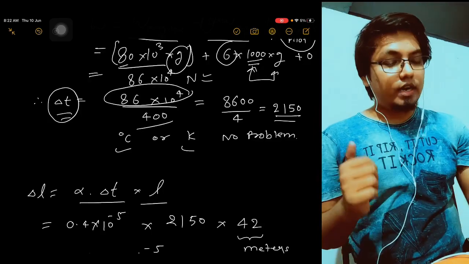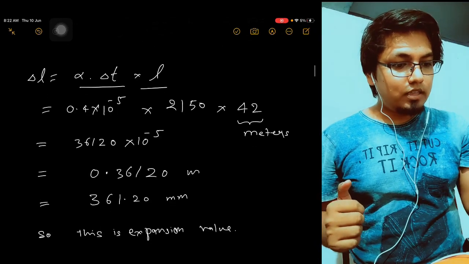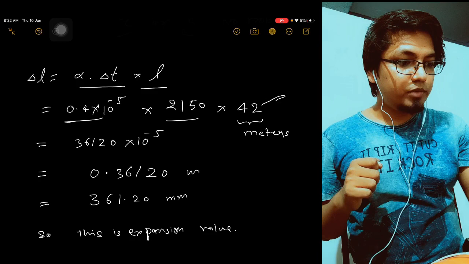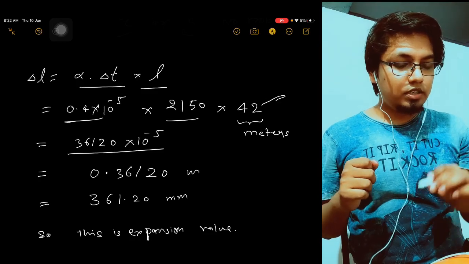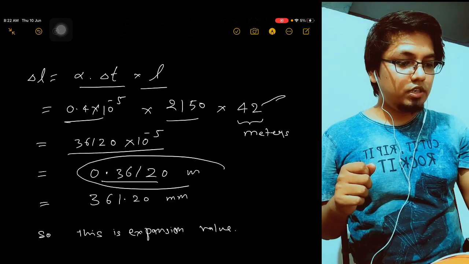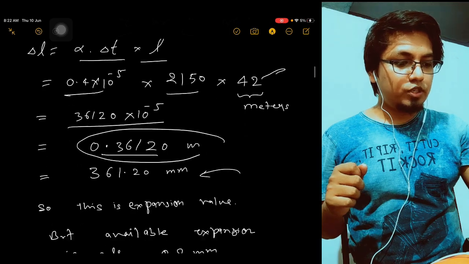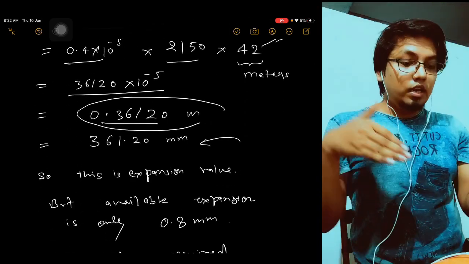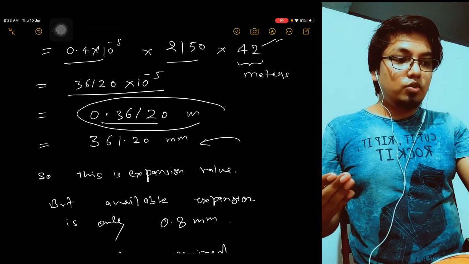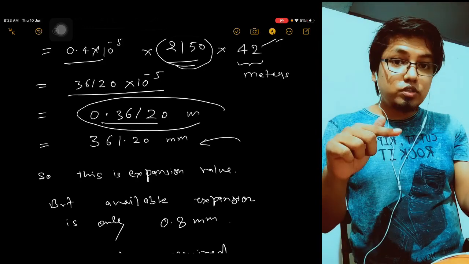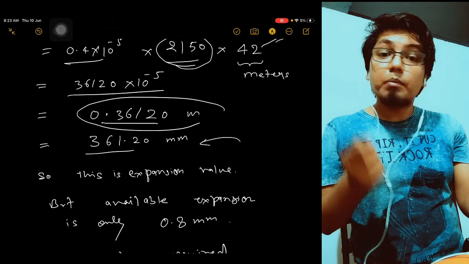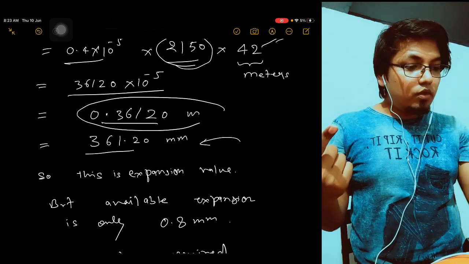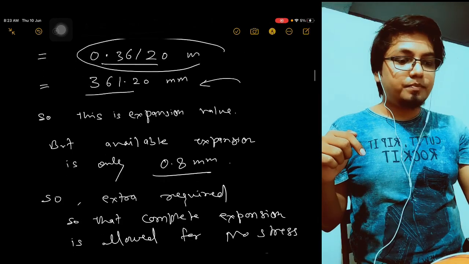Apply this formula and you find del L. After applying this formula, with the alpha value, the change in temperature and the 42 meter, I am getting this much and then this much. This much is in meter, converted into millimeter, it is coming this much. So you can see, according to this rail, your temperature changes by 2150, and because of that the length changes by 361 millimeter, but designers provide only a 0.8 mm gap.